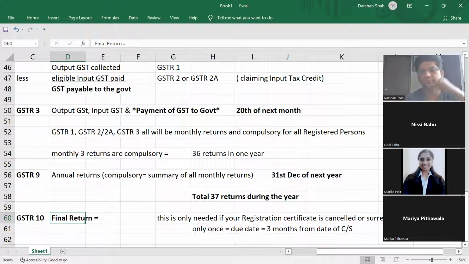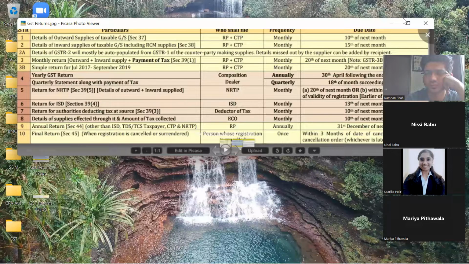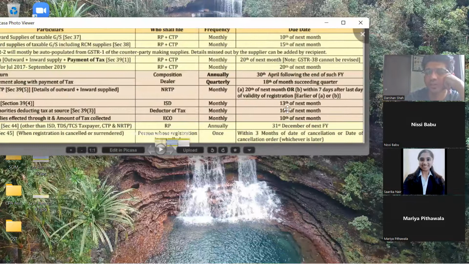Okay. So annual return has to be filed before the financial year end or just before 31st of December? Next financial year, 31st December of the next financial year. So let us say my financial year was 1st April 2021 to 31st March 2022, correct? So for that particular year, my due date will be what? 31st December 2022.